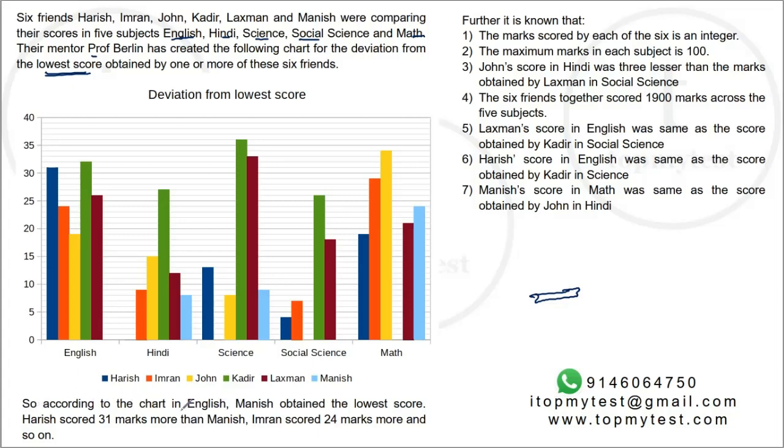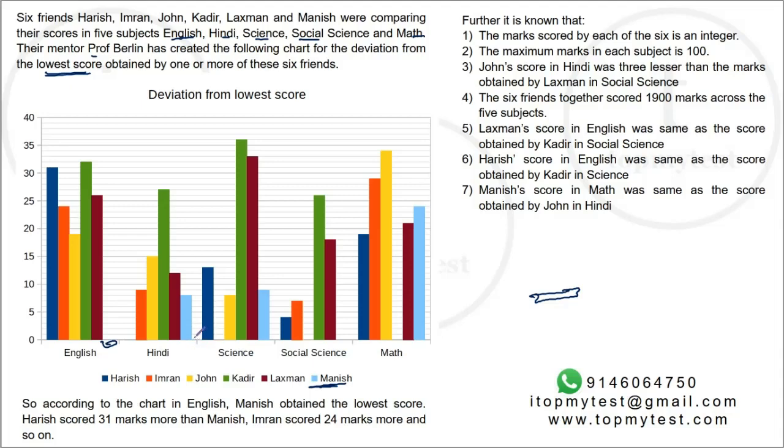So according to the chart, in English, Manish obtained the lowest. If you observe carefully, in English, there is no information about Manish. Manish is missing. So basically it's zero. Manish is zero. It's not missing. Manish is zero. So the deviation from minimum is going to be zero. So Manish got the lowest score. Similarly, I can say that this is missing, which is what? Lakshman. Right.